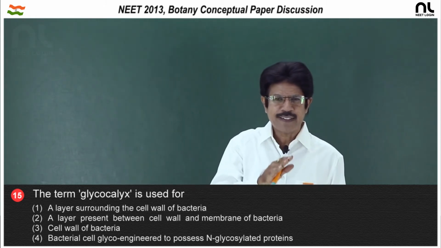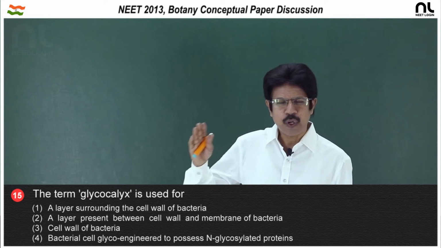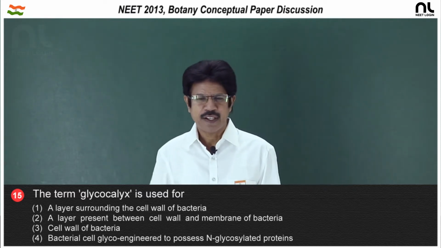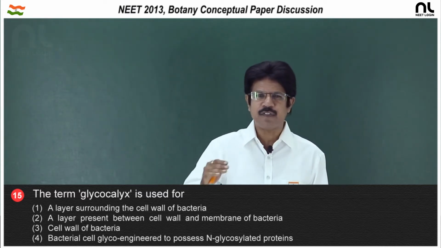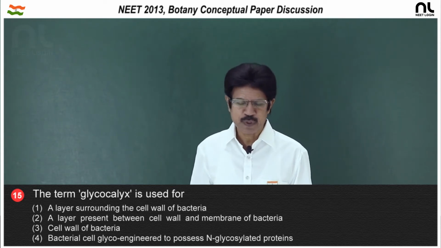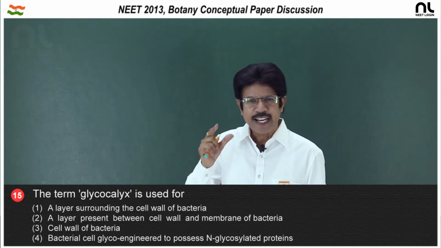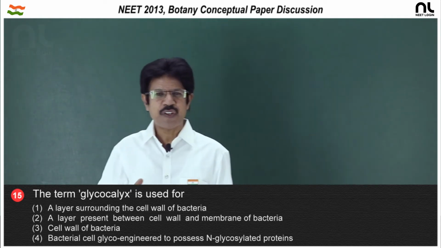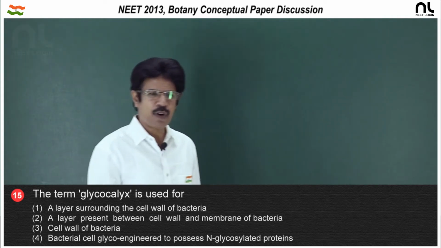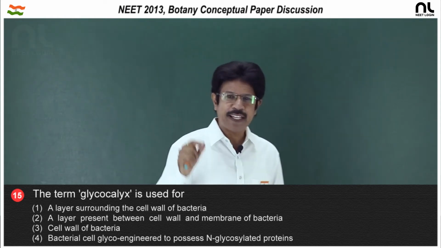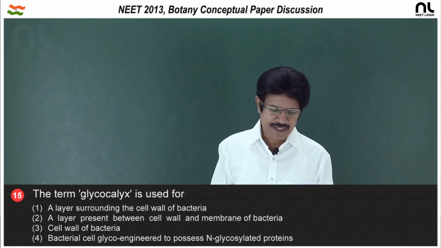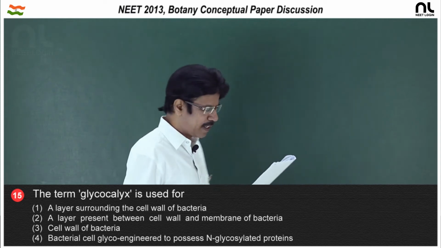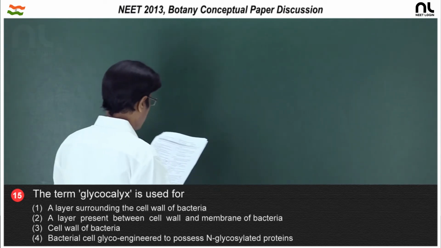If the glycocalyx is loose and thin, it is called slime. If the glycocalyx is thick and tough, it is called a capsule. The envelope has the function of protection, and individually the glycocalyx, the cell wall and the cell membrane have their own individual functions. So, the right option is the first option, layer surrounding the cell wall of the bacteria.